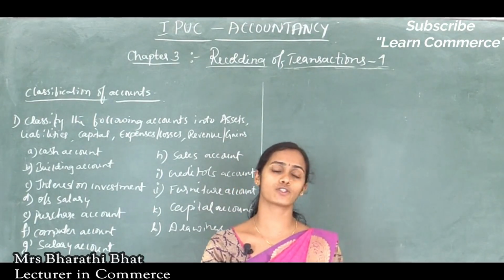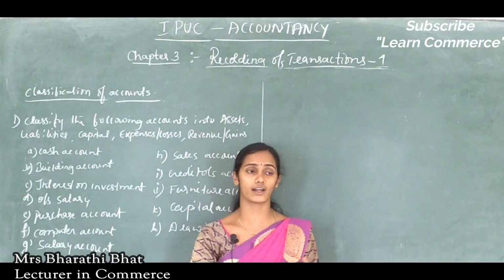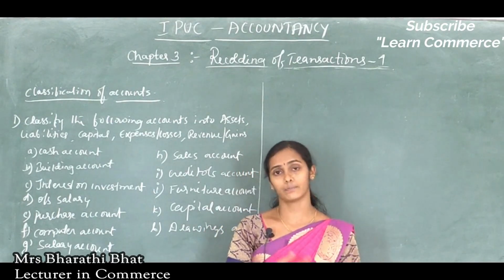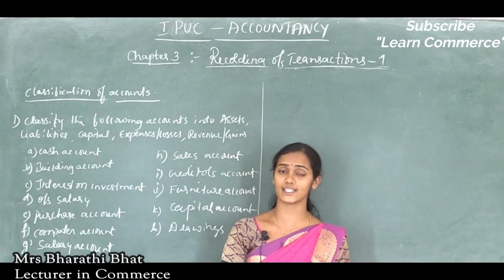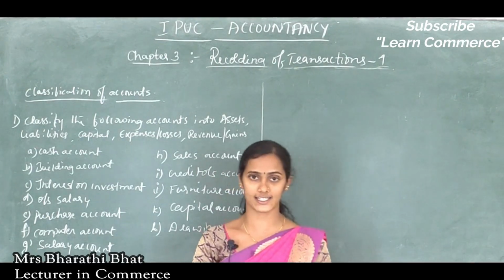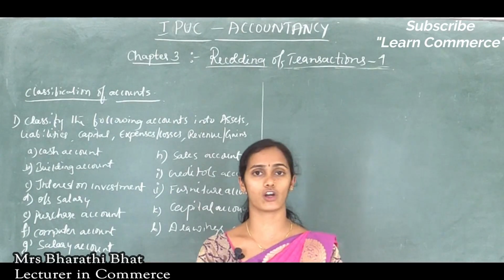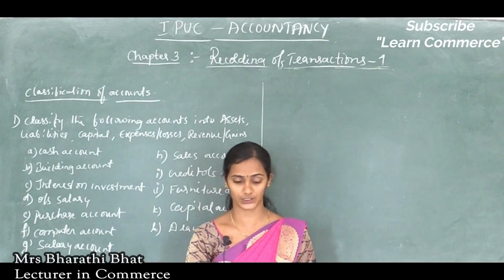Payment of salaries, wages, postage expense, stationery expenses, charities, these are all considered expenses or losses of the business organization.